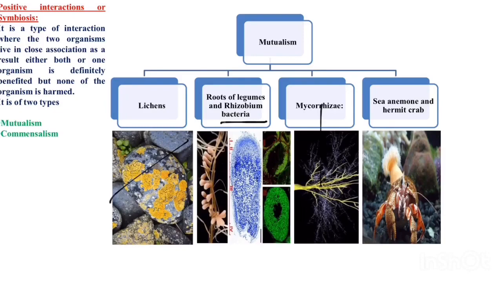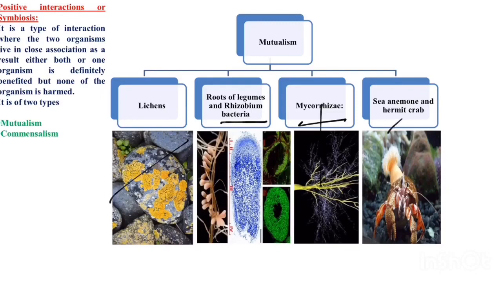Next one is mycorrhizal fungi. Mycorrhiza is a type of fungi found associated with the roots of many plants. Here, mycorrhiza penetrates within the soil. Half of the body is within the plant body and half is within the soil. They absorb water and give it to the plant. In turn, the plant provides food. Here both the organisms are benefited.